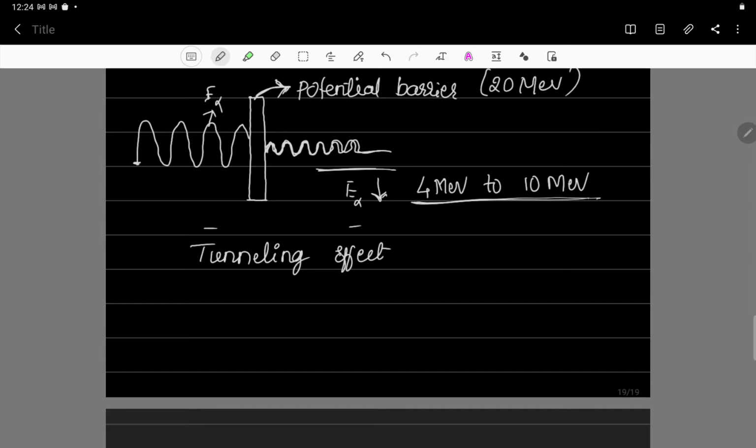What does tunneling effect mean? The alpha particle which behaves as a wave hits the potential barrier and leaks through it by consuming its own energy, and as a result the alpha particle comes out of the nucleus with less energy than the potential barrier. That effect is called the tunneling effect.